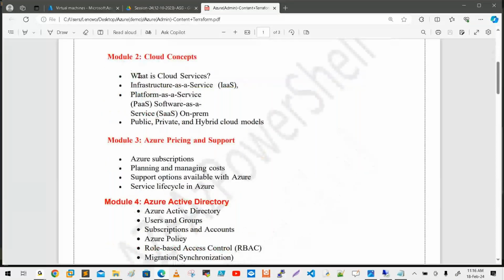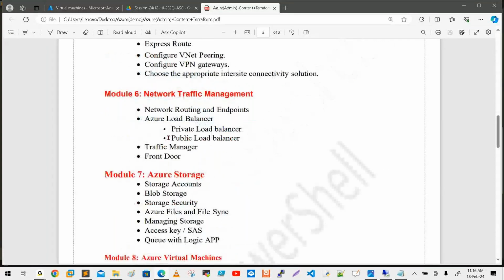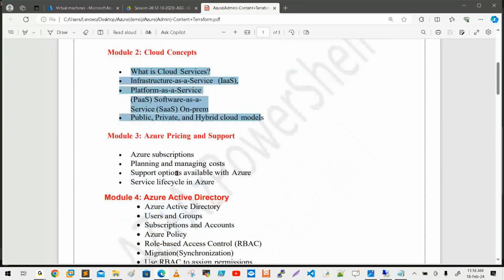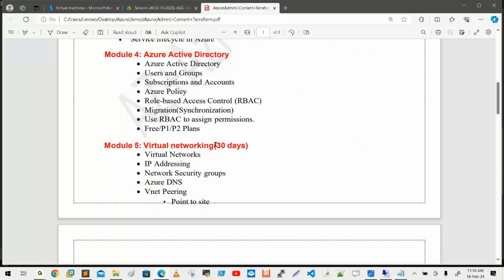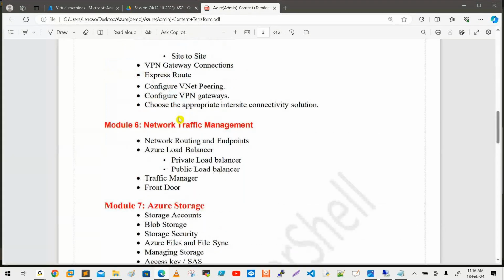So these are the cloud services and what services we have. Then immediately after modules 1 and 2, we are not going to the third module. We are going to spend on the 5th module. Here I said 30, but it is more than 30, 35 to 40 days it will take. What is the network IP address? While reading this, you are completely, or we are completely, at zero. And next one, network related, load balancer. These alone take 30 to 35 days to complete.